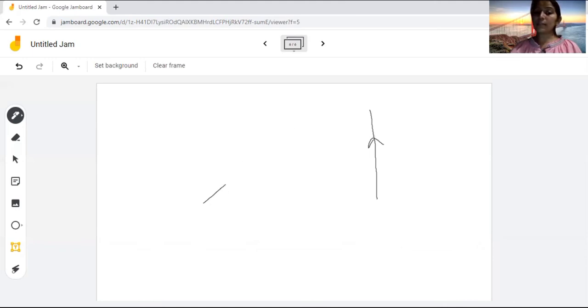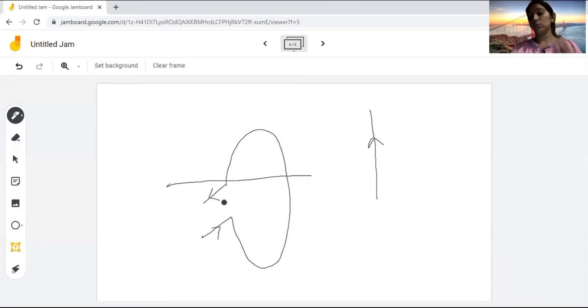Now, if I turn this straight wire into a circular loop, a uniform path, current is moving in the upward direction as well as the lower direction. Now we have to find out the direction of magnetic field lines. How can we find it out? We again apply the right hand thumb rule on this. Now the current is moving in this direction. So what is the direction of magnetic field lines? It is towards me. That means it is in the clockwise direction.